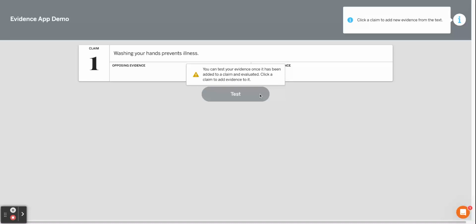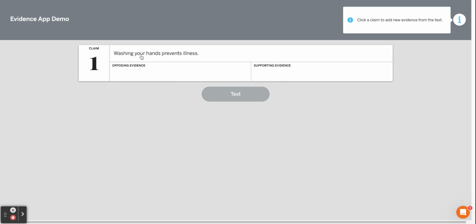All right, everyone, here is how to use the Evidence app. This modeling will show you what steps you take as well as what happens after you finish using it. As this text says, you can test your evidence once it has been added to a claim and evaluated. Click a claim to add evidence to it.